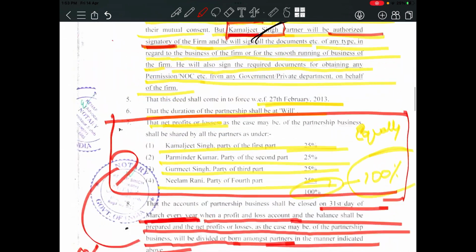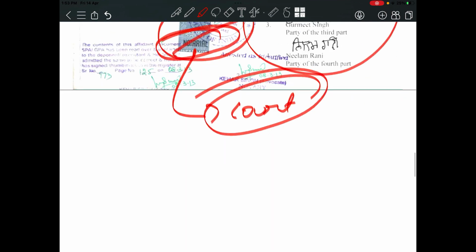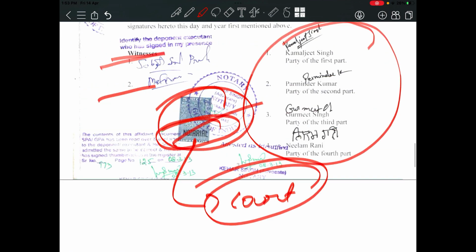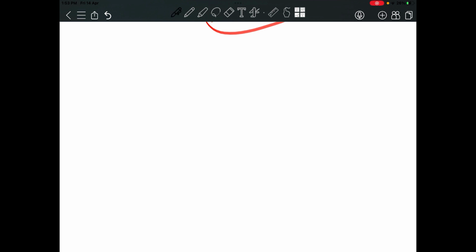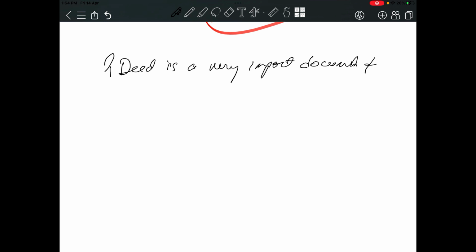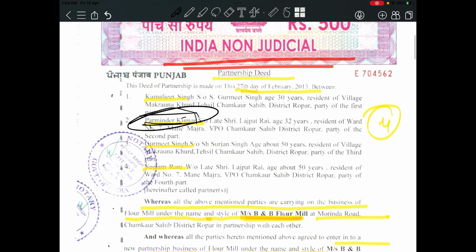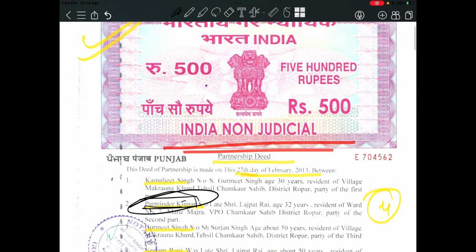Okay, so I hope you have a clear knowledge of how a partnership deed looks like and what its practical importance is. Without a partnership deed, so can I say partnership deed is a very important document for a partnership firm. Now say for example there was no partnership deed. Now you may say, is it compulsory to make a partnership deed? No, if you want you can make, if you don't want you cannot make. But it's always better to make a partnership deed, a legal document.